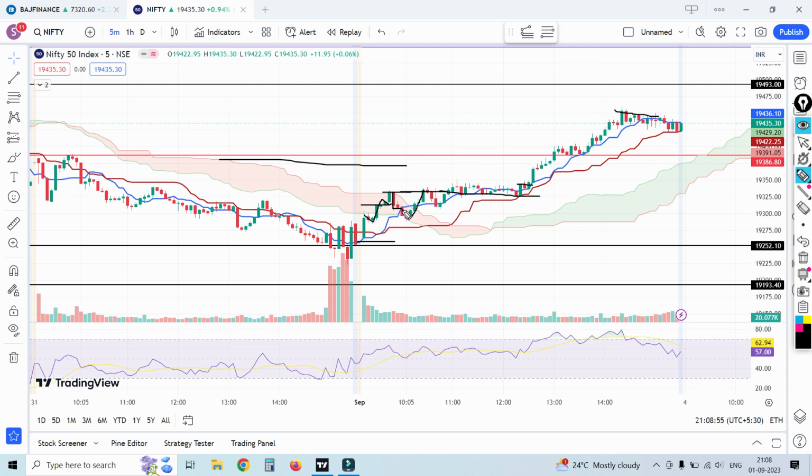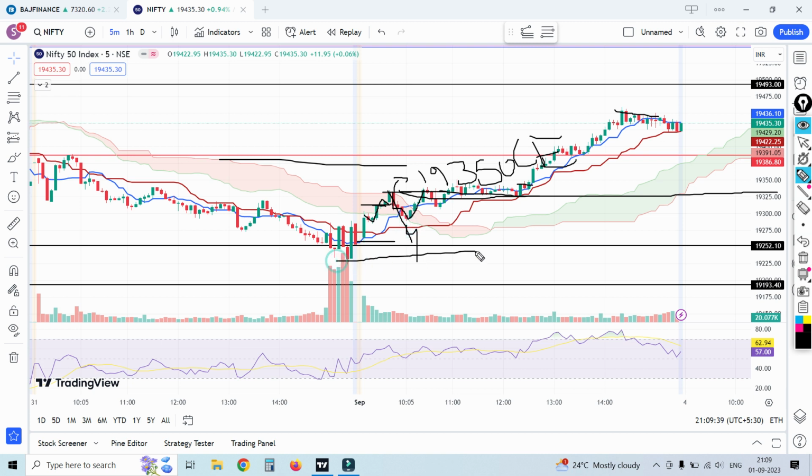So many people have some doubts. I took 19,250 from here. If the market goes there and then comes down again, if it crosses here, I will take 19,350. Why? Because it looks like resistance, so that's the reason I take upper side options, 19,350 CE sell. If it comes there, only then I will take the 19,350 CE sell. If it crosses here, again I will wait.